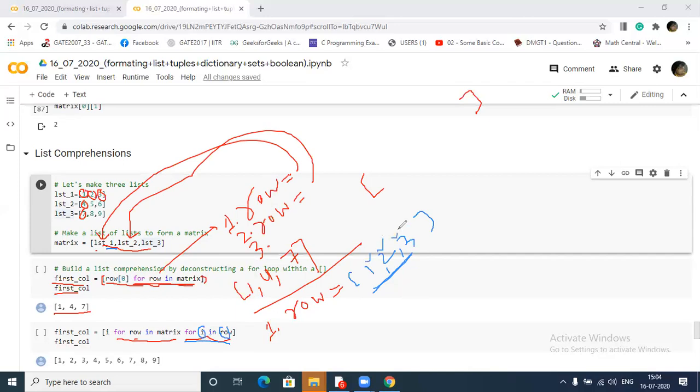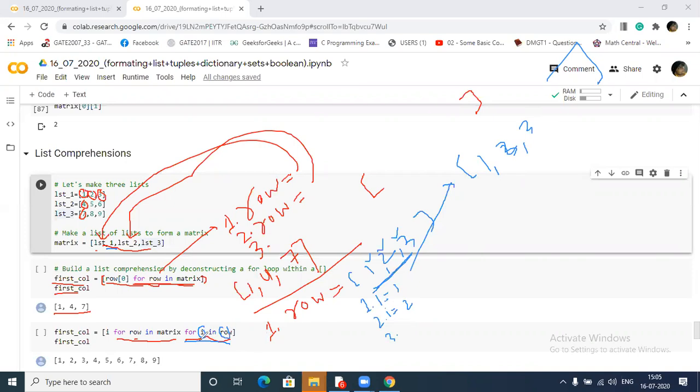For the first iteration of i, what is i containing here? 1, and since I have used this, this list will store 1. Again the inside loop will run. Now in the second iteration, this i will store 2, then 3 in the third iteration.